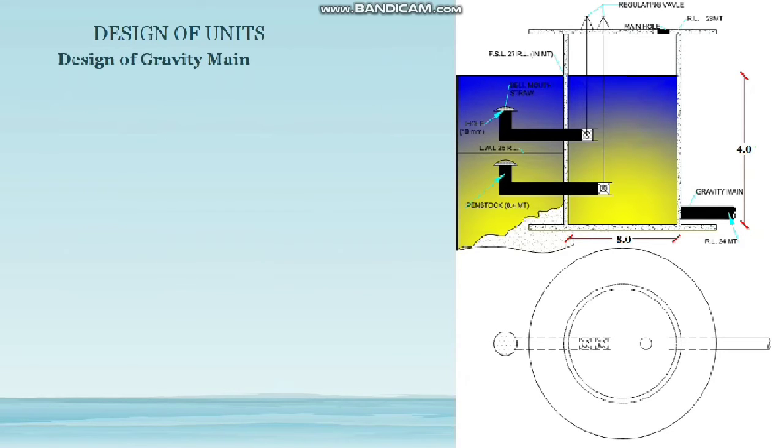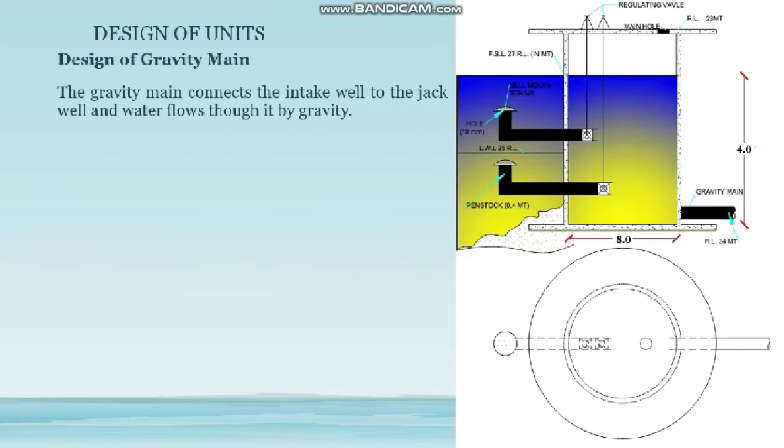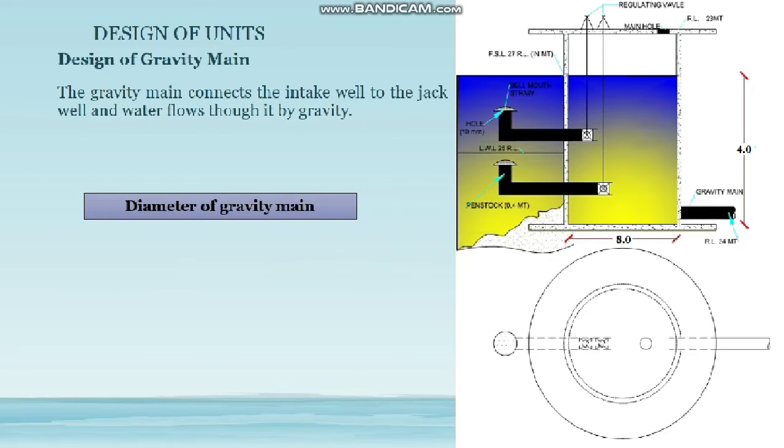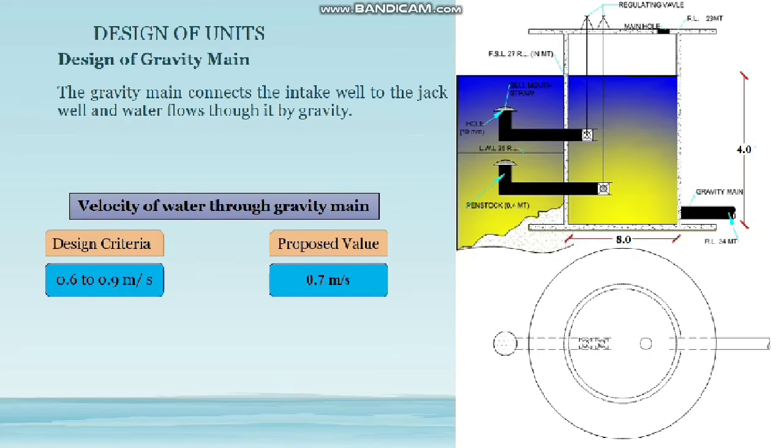Gravity main. Gravity main is a pipe which connects the intake well and jack well, and the water flows through it by gravity. That's why its name is gravity main. Now design parameters of gravity main. Only one unit of gravity main is used, whose diameter is equal to 0.8 meters, and the velocity of water flowing through the gravity main is 0.7 meter per second.